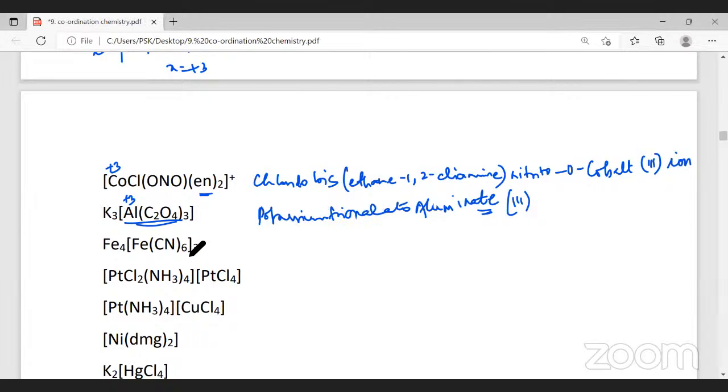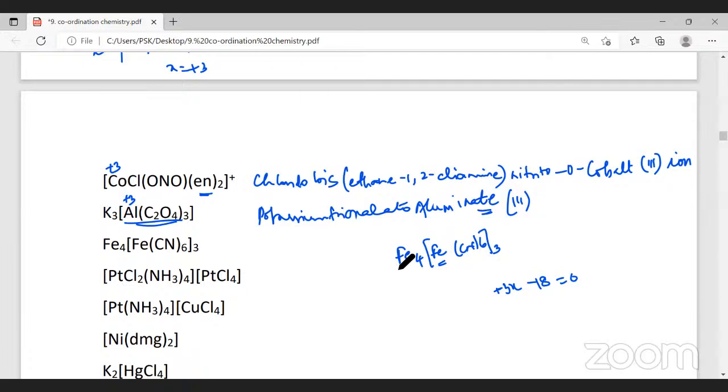Yes, sir. Next example, that is Fe4[Fe(CN)6]3. What is the charge on the ion here? As a whole, the charge is 0. And you can see [Fe(CN)6] thrice. Cyanide is a negative ligand. Minus 1 into 6 is minus 6. Minus 6 into 3 is minus 18. And here it will be 4 iron atoms plus 3x.